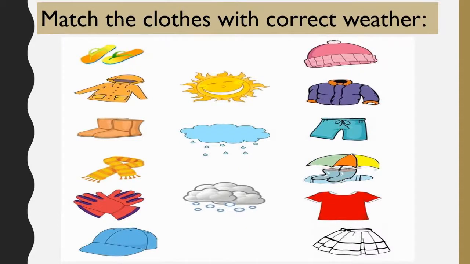Next activity is match the clothes with the correct weather. Here you can see in the middle 3 weathers are given and at the side different clothes are given. You have to match the clothes with its correct weather, as per which clothes we wear in which weather. The three weathers are: first at the top, summer season. Sun is shown, means hot weather or summer season. Second, rainy weather or rainy season. And the third is winter season or cold weather. So these are the three weathers, and at the side you can see different clothes are given. You have to just match the correct clothes with the correct weather.